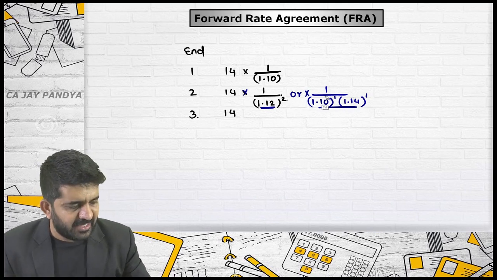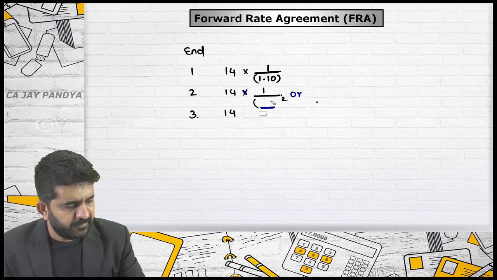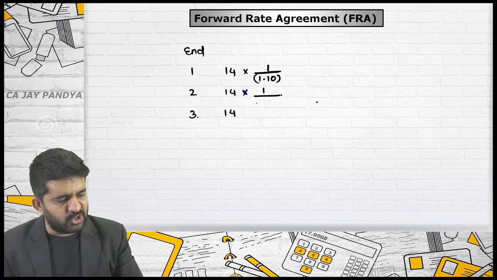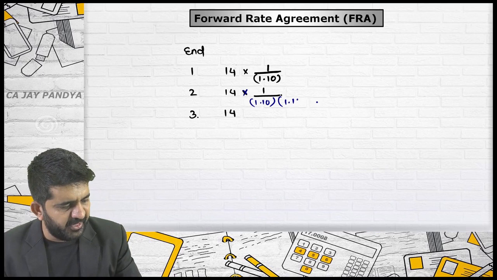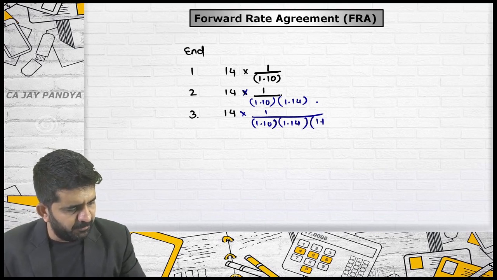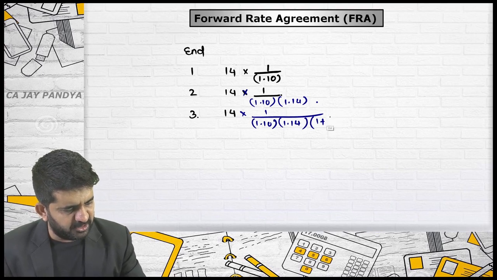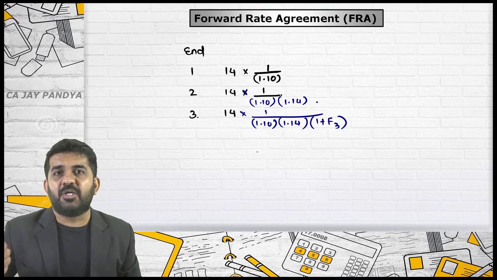It will remain the same. As 1.12 in this question I have found out, it is available, otherwise normally it is not available. So what I do is 1.10, 1.14, and 1 plus I forward of third year. Let me not write down this much. Forward of third year. I hope you understand what I am doing.